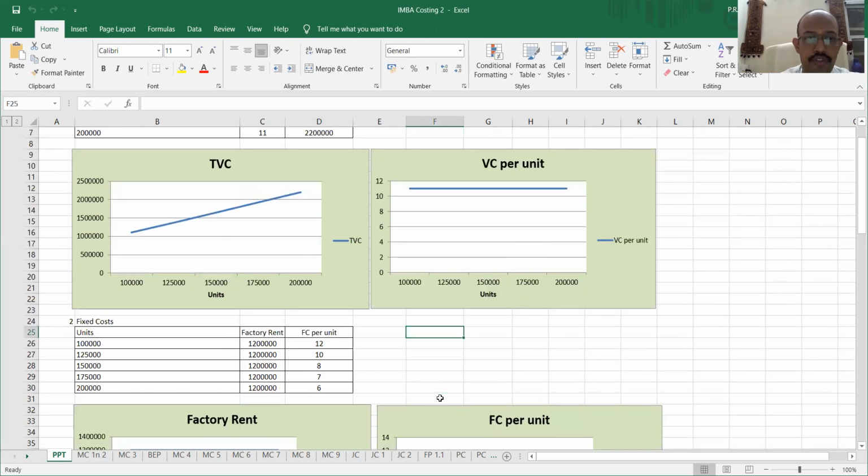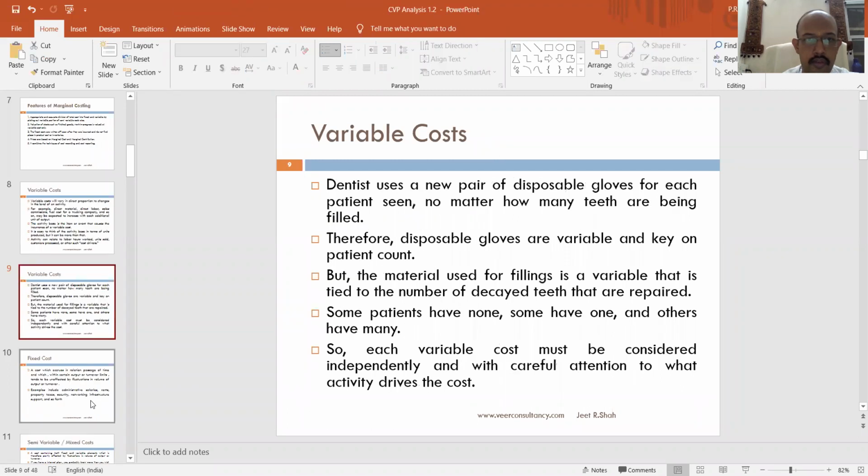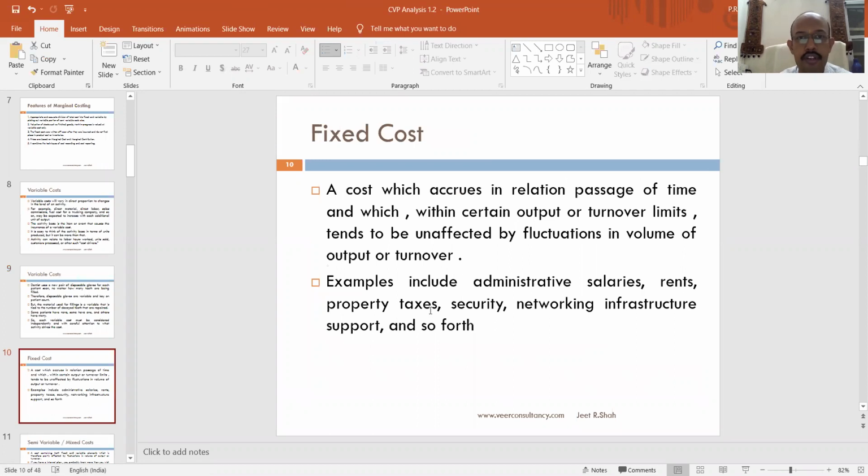After that, we have fixed cost. Now, what is fixed cost? You can also call it a period cost. So let us go back to our PPT to understand it better. So over here we say that fixed cost is a cost which accrues in relation to passage of time and which, within certain output or turnover limits, tends to be unaffected by fluctuations in volume of output or turnover.